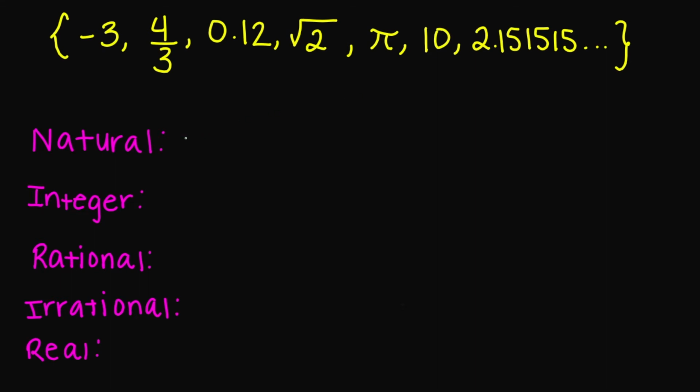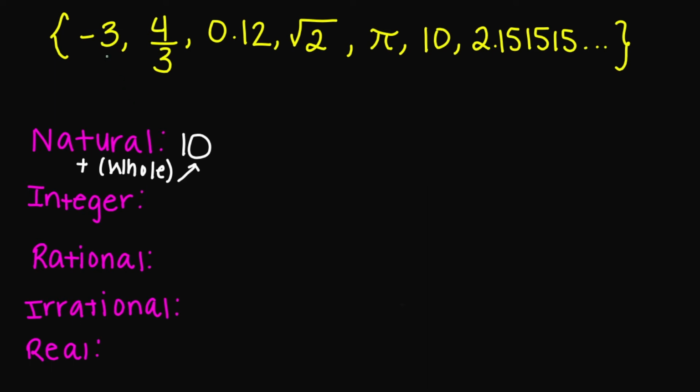The number 10 is a natural number, so I'm going to write 10 there. And then what about 2.1515 repeating? That is also not a natural number. And I'm going to write whole here because the number 10 is also a whole number. So let's look for the integers now.